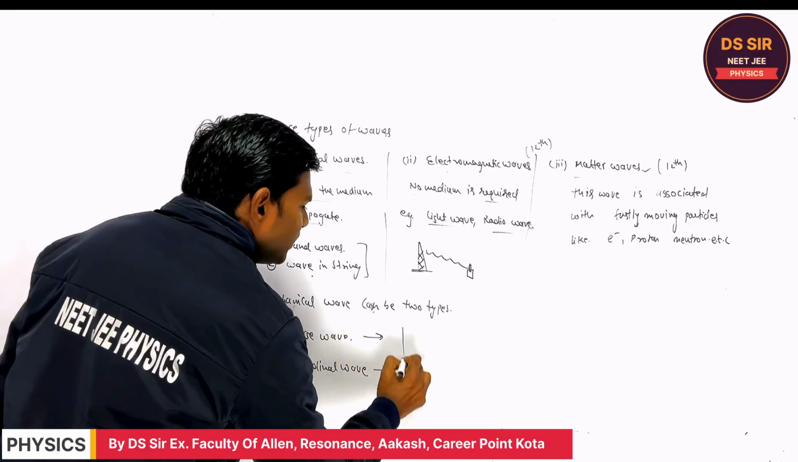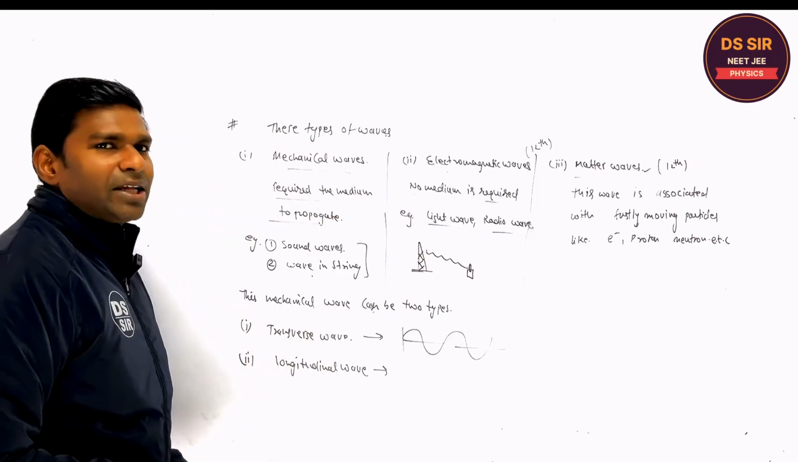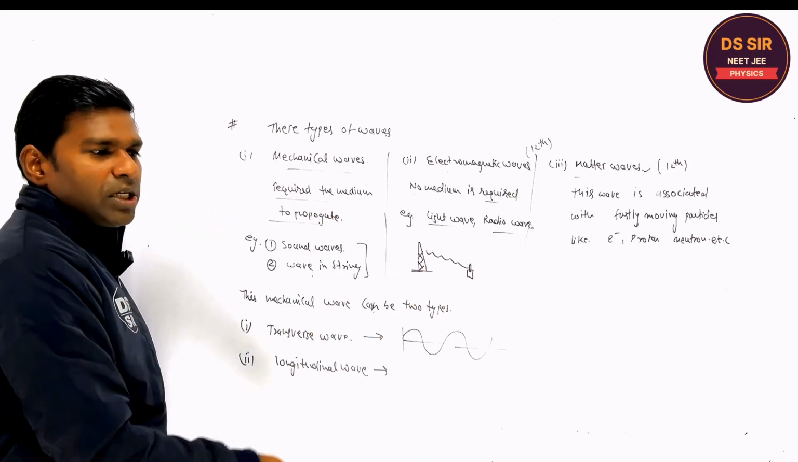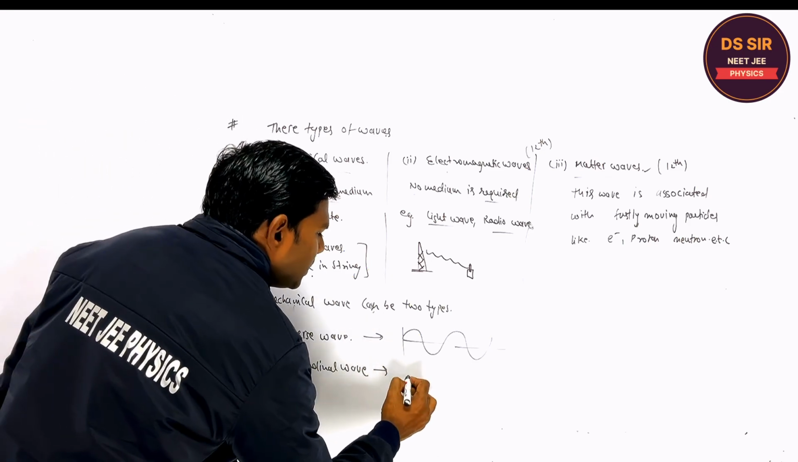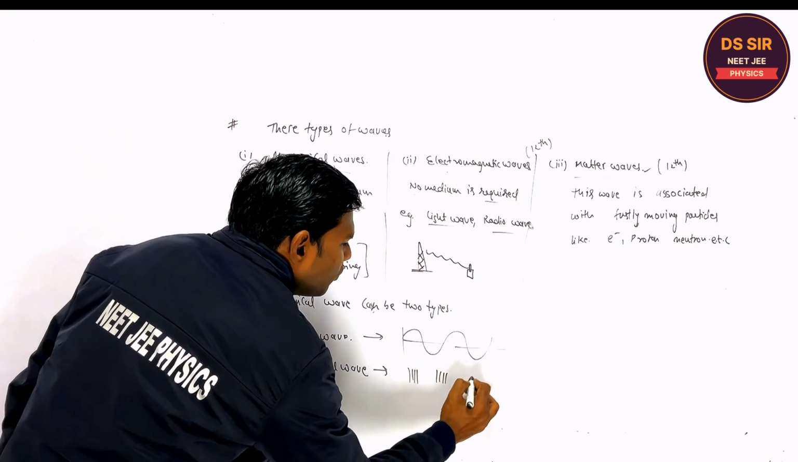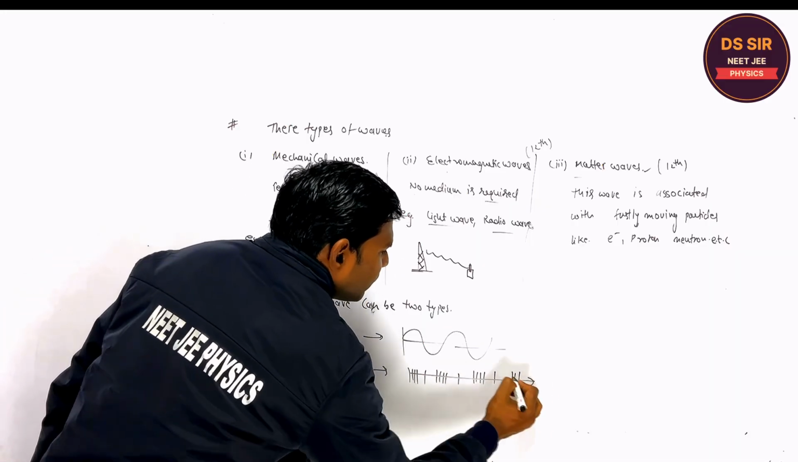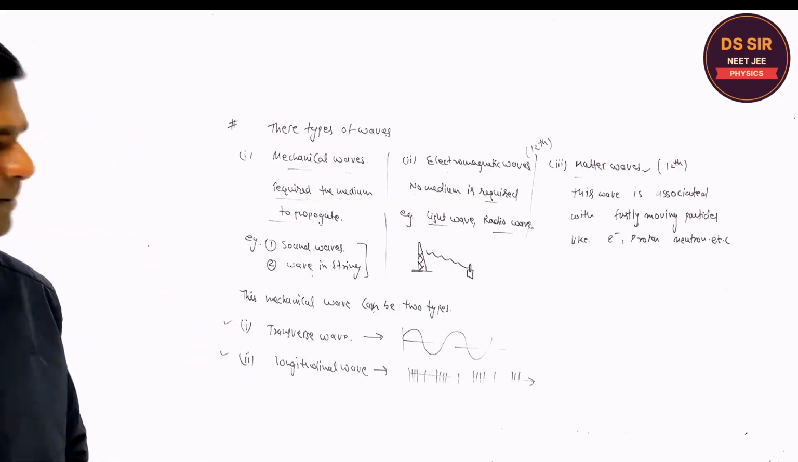The transverse wave is nothing but the wave in a string, like a guitar string. If you take a string and oscillate it up and down, a transverse wave is produced. For example, the sound wave propagates in the medium in the form of compression and rarefaction. We are going to discuss this, so copy this.